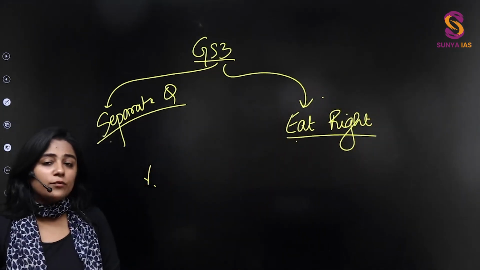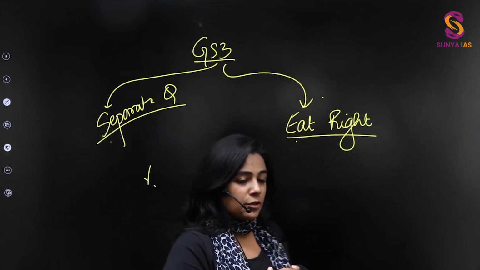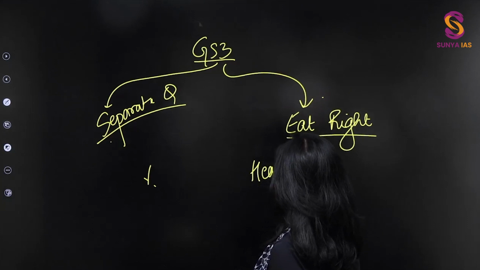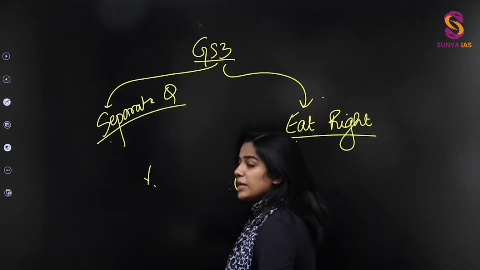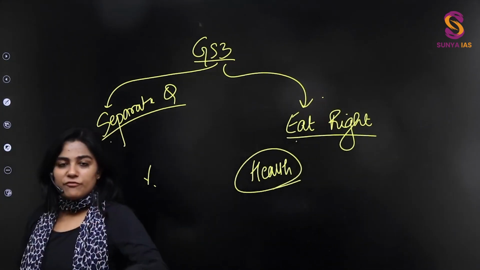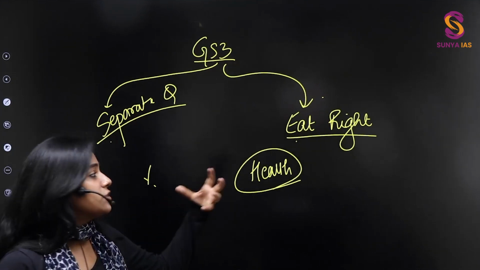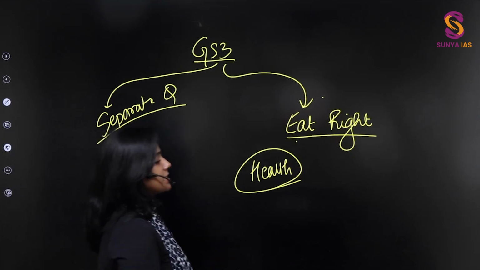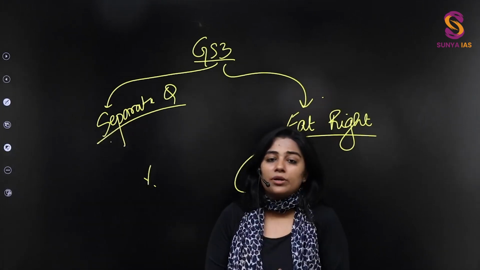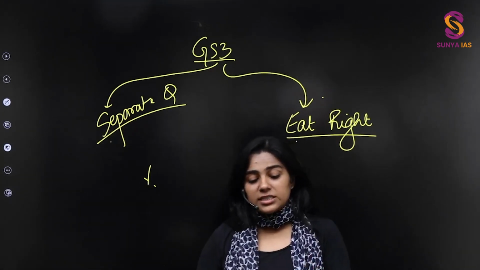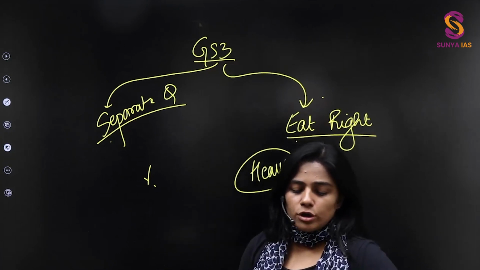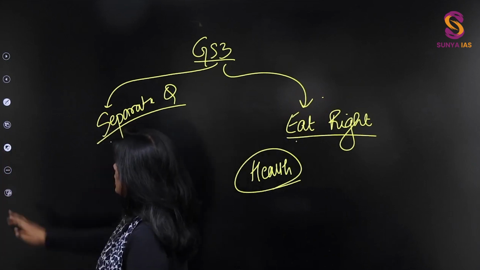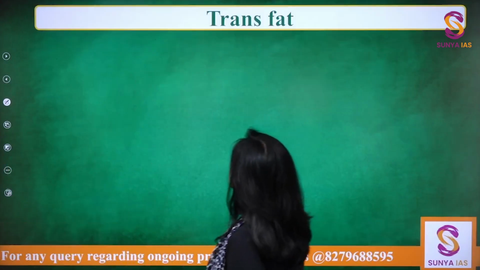So trans fat would not be a direct overall threat, but the aspect of health should be having some reference to trans fat as a threat. Right? So as we know, more than communicable diseases, non-communicable diseases are now increasing as a threat, and trans fat increases the non-communicable diseases. So we will talk about that. So with this, let's start with our lecture.